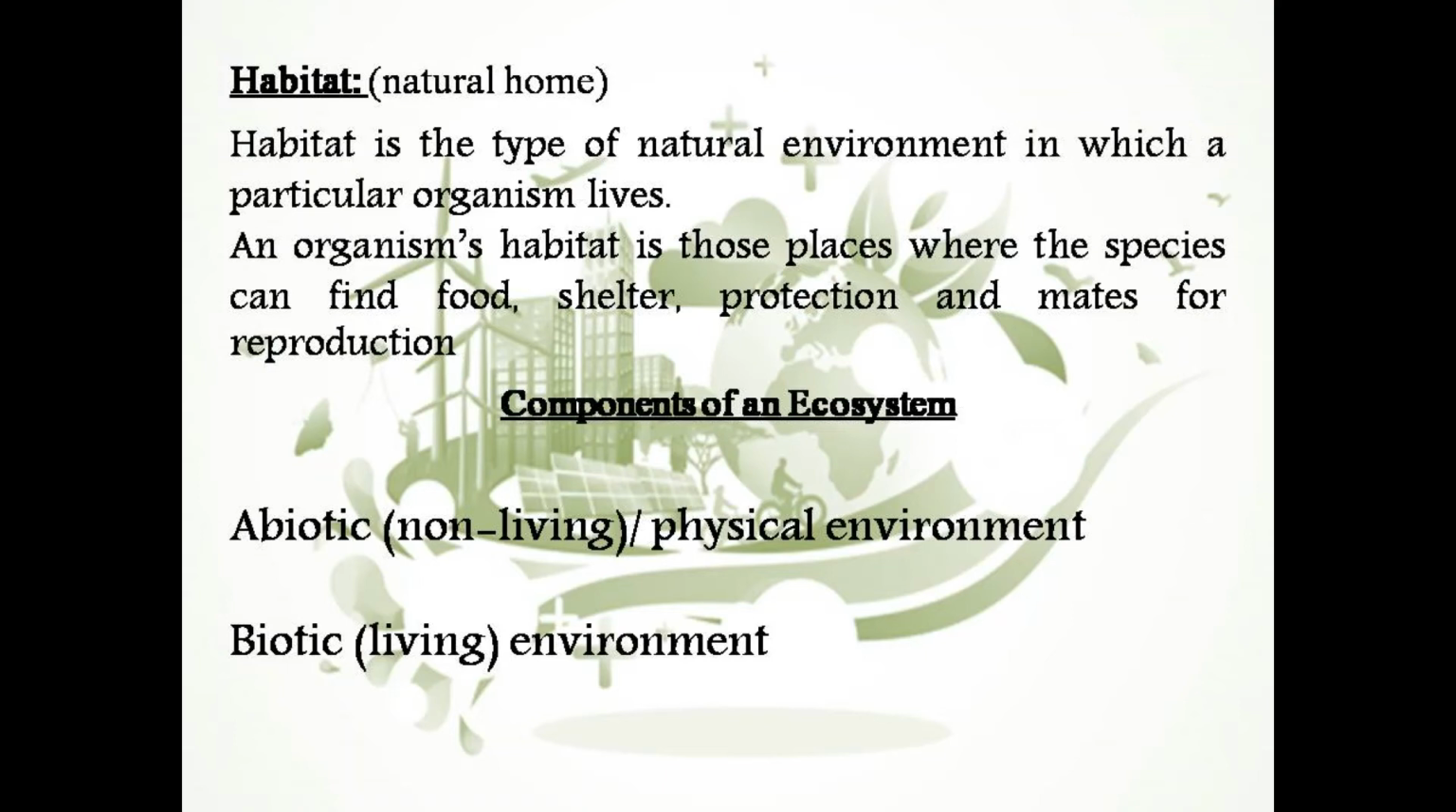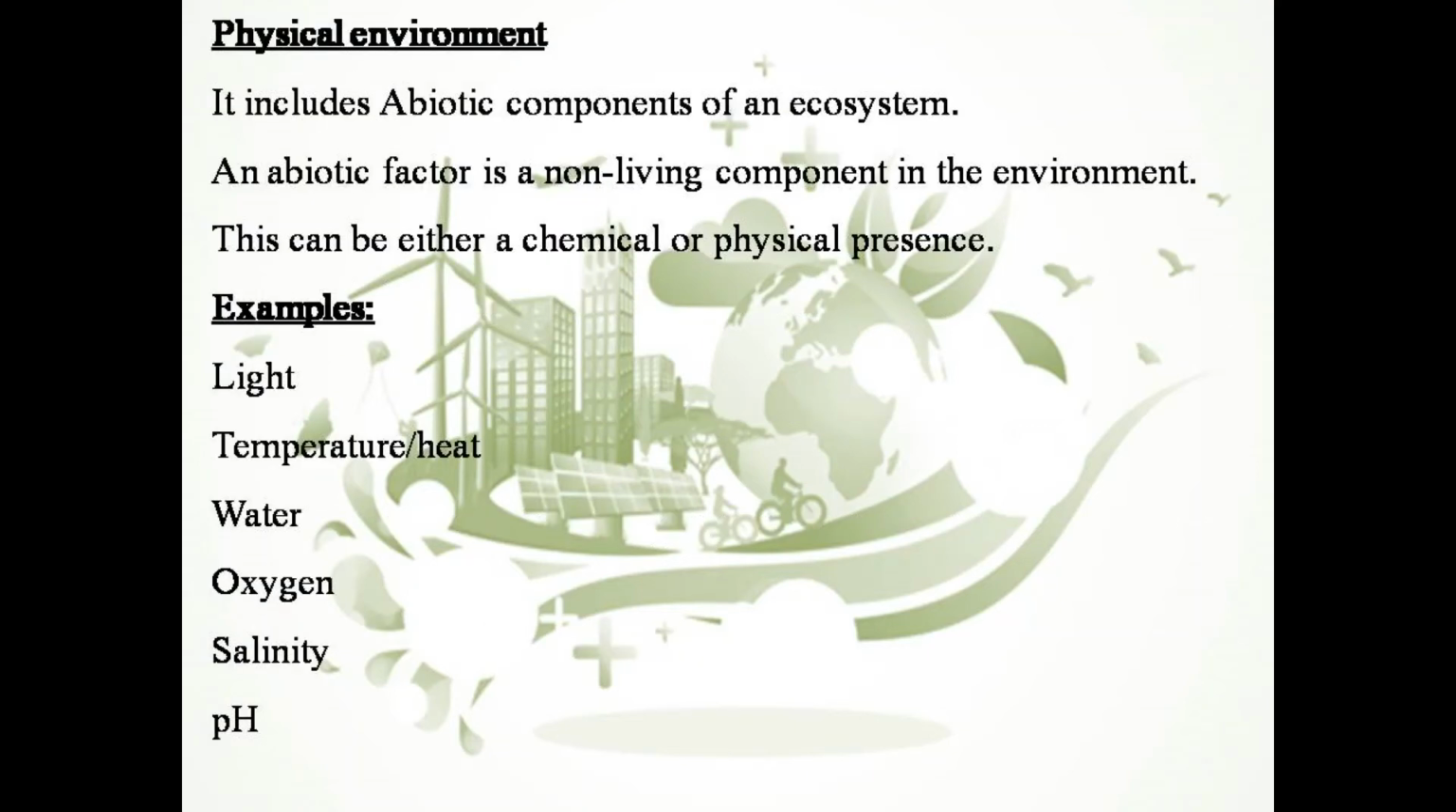Now coming towards the components or factors of an ecosystem. The combination of living and non-living environment of a particular system is known as an ecosystem. So an ecosystem consists of two types of factors, abiotic and biotic. Abiotic are the non-living factors of an ecosystem or environment. It is also known as the physical environment, and biotic components are also called the living environment. Now, the physical environment includes abiotic factors. These could be either chemical or any physical substance. For example, we have light, temperature, heat, water, oxygen, salinity, pH, wind, and so on. So many different abiotic factors are also there.